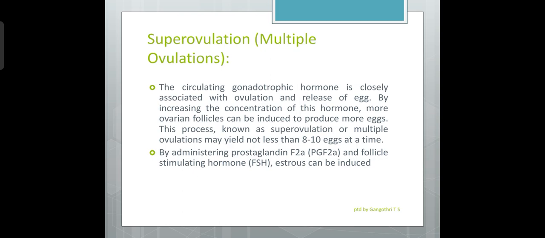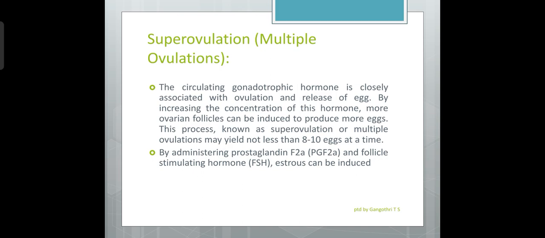This process is known as superovulation, or we also call it as multiple ovulations. So here gonadotropic hormone is used to increase the chances of ovarian follicles to induce more eggs. This process is called superovulation.